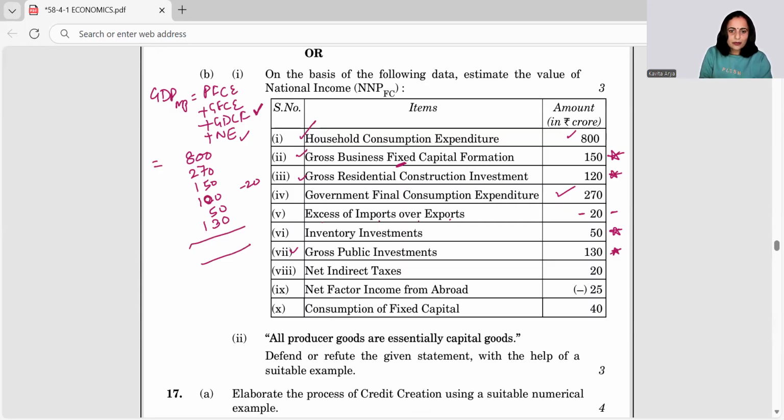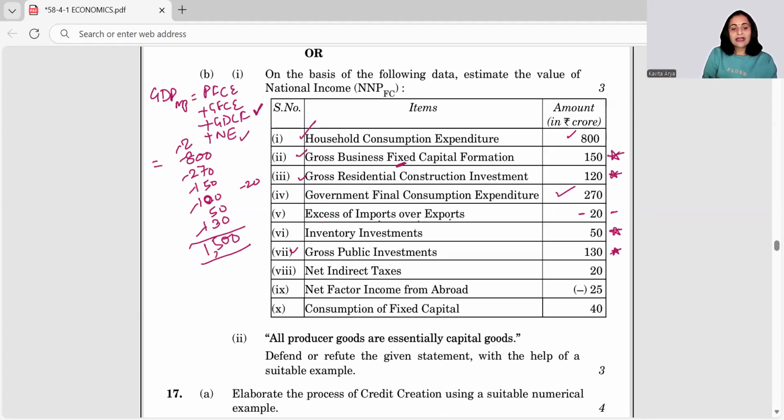Right. So 5 plus 5 makes 10, 7 plus 3 makes 10. So that makes 20. I add up here: 10, 12, 13, 14, 15. So here I am with the figure. GDP MP comes out to be 1500.